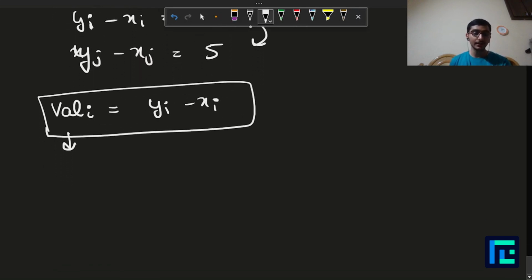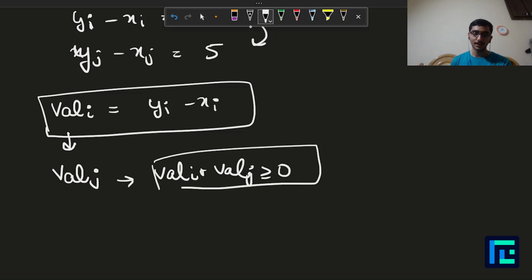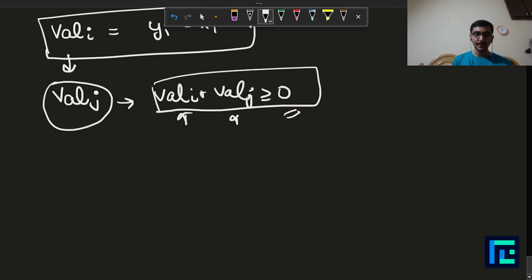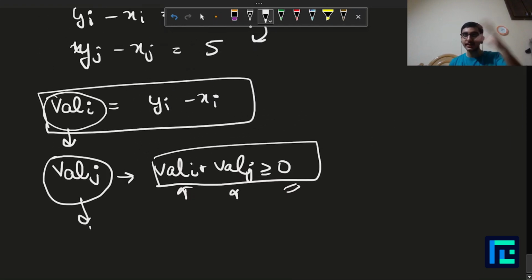Now I have to find the smallest value val j such that val I plus val j is greater than or equal to 0, and then I can pair them, right? And if this val j does not exist, I will simply leave out this person, because I have the room to not take anyone